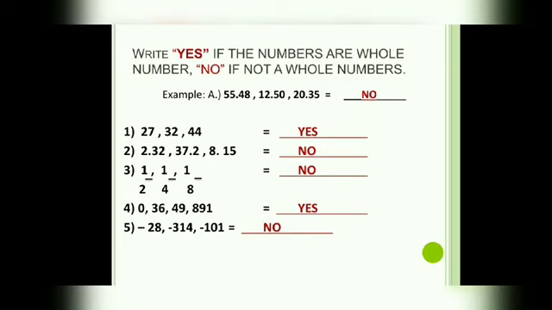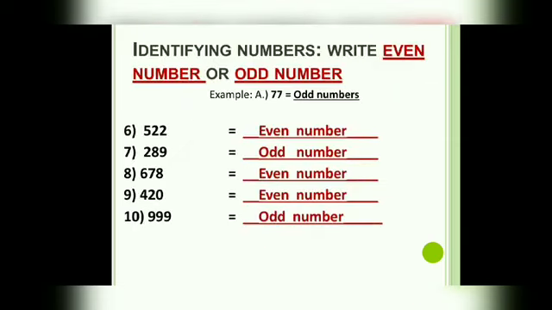Number 5, negative 28, negative 314, negative 101. The answer is no, because remember, all negative numbers are not whole numbers. That's why the answer is no. Now, identifying numbers, even and odd numbers.